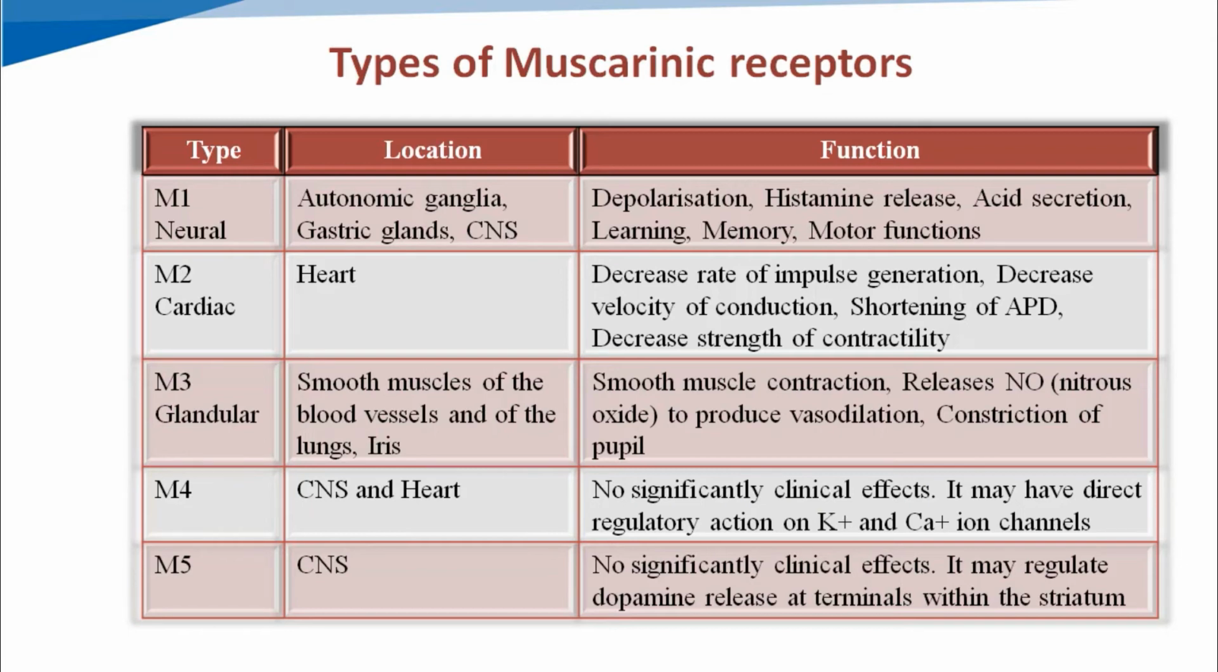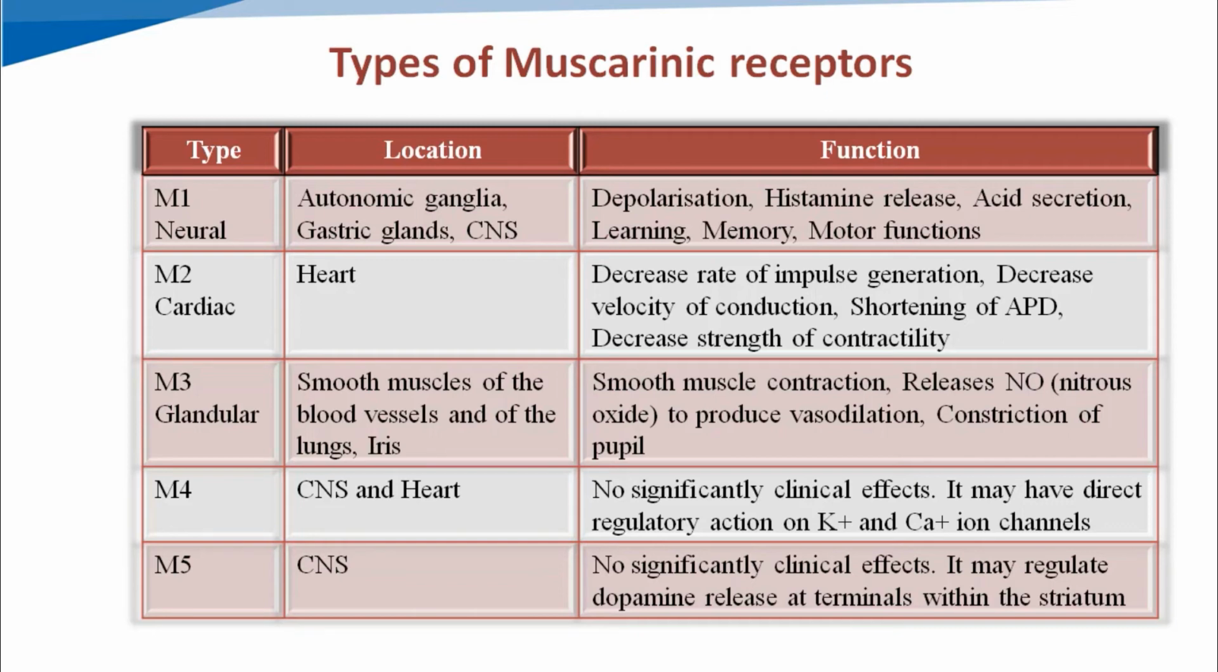In the previous lecture we discussed that the parasympathetic system is generally excitatory in action, but the actions are opposite in heart and blood vessels. The reason for that exception is these M2, meaning cardiac muscarinic receptors, because activation of these M2 receptors causes decreased impulse generation, impulse conduction, and decreased strength of contractility of the heart. Due to these effects, the parasympathetic system has an inhibitory effect on the heart. The reason for that is the M2 type of cardiac muscarinic receptors present in the heart.